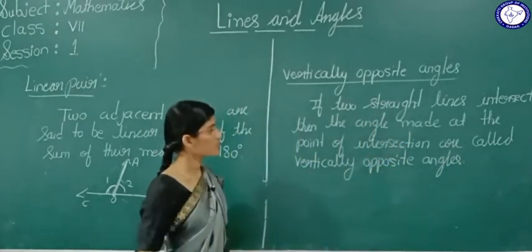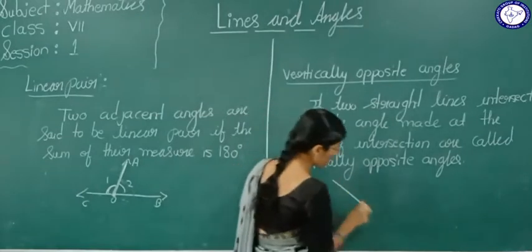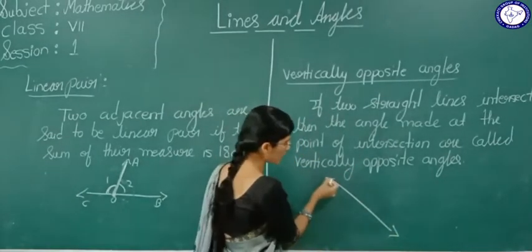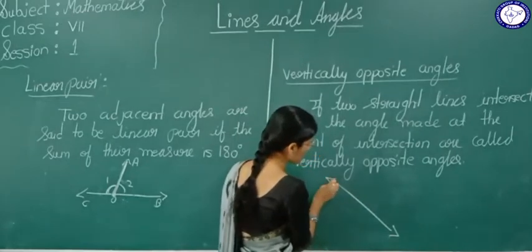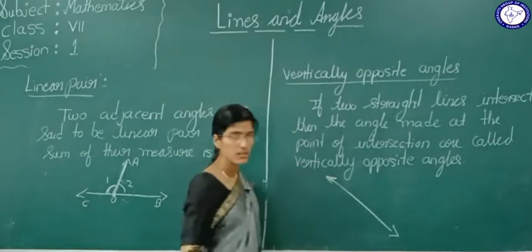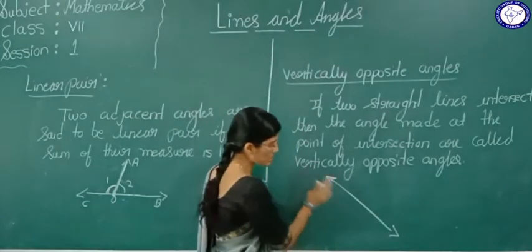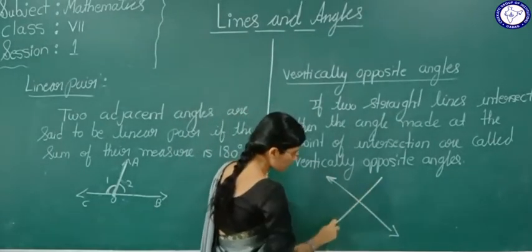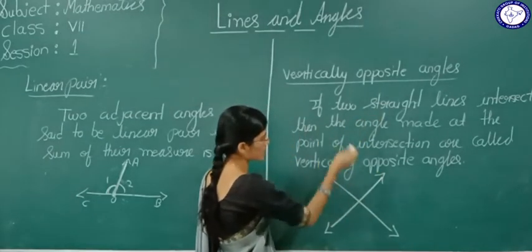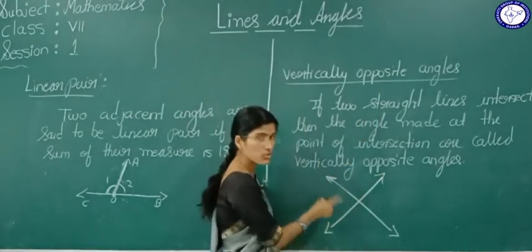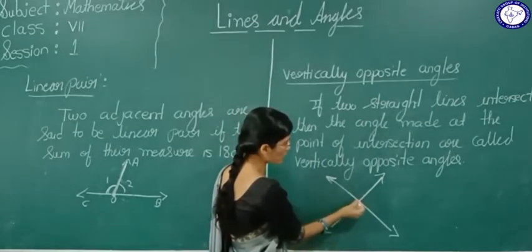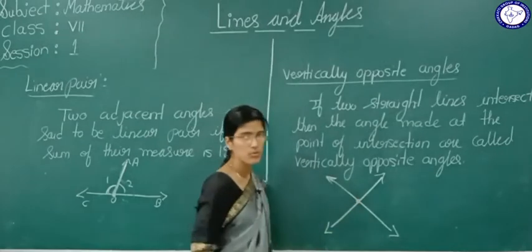Now see here, if two straight lines... this is a line, okay? A line does not have what? End points. A line does not have end points. It can be extended, yes or no? Now see what they have given. If two straight lines intersect, then the angles made at the point of intersection are called vertically opposite angles.